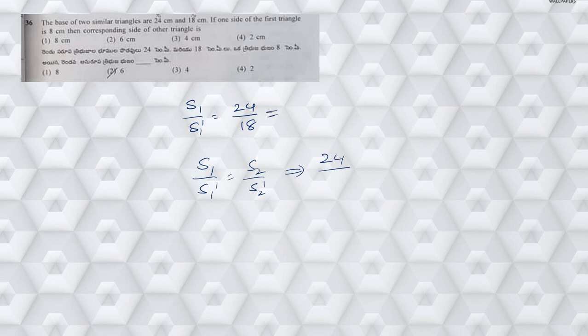In the 6 table, 6 fours are 24 and 6 threes are 18. Now the same thing I am going to substitute here. So 4 by 3 is equal to 8 by S2 dash, which I need to find out. In the 4 table it cancels one time, it cancels two times. When I do cross multiplication, S2 dash is equal to 3 twos, 6 centimeters. Hence the answer is 6 centimeters.